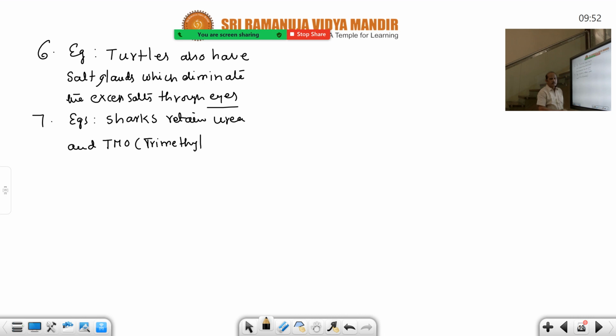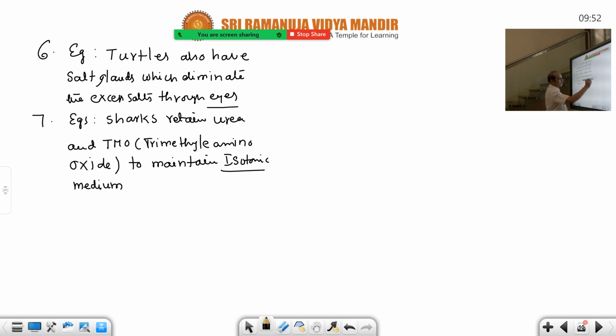These two are retained in the blood of sharks, especially chondrichthyes, to maintain an isotonic concentration with the surrounding seawater. Isotonic means equal concentration of body fluids and seawater. So underline: to maintain isotonic with surrounding seawater.